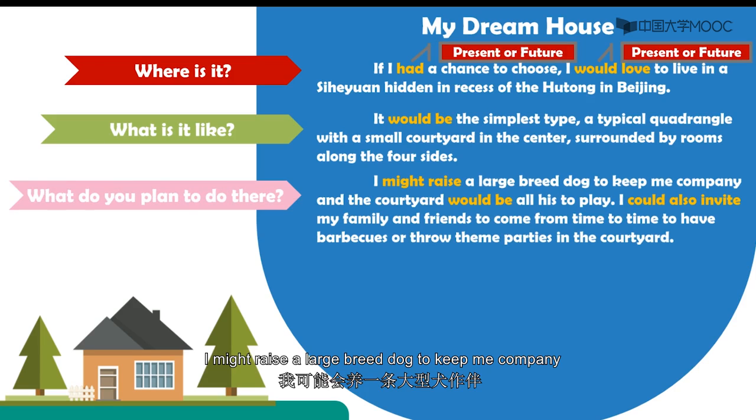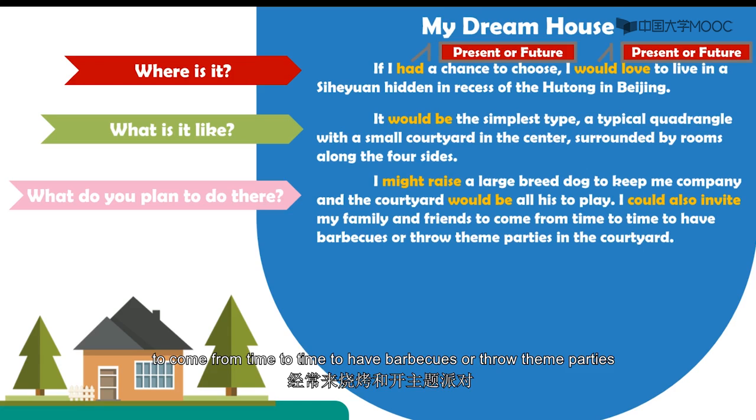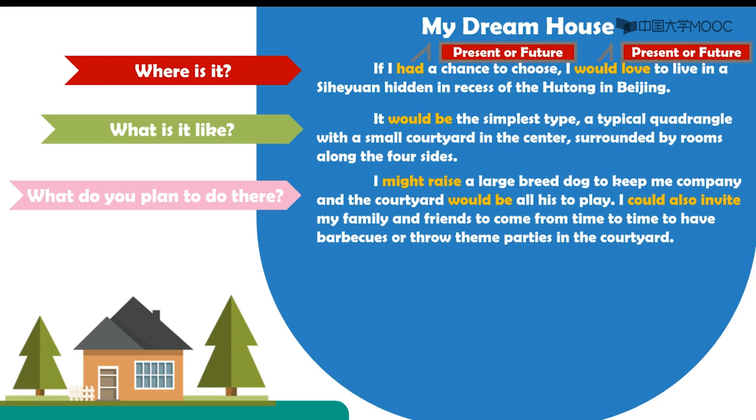I might raise a large breed dog to keep me company, and the courtyard would be all his to play. I could also invite my family and friends to come from time to time to have barbecues or throw scene parties.